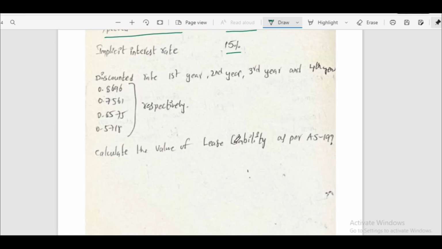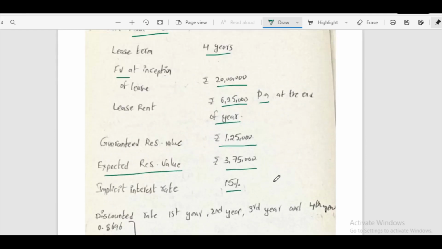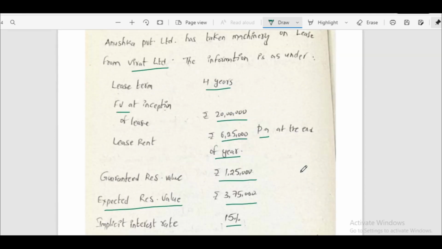We have to calculate present value of minimum lease payment or fair value. Whichever is lower is the lease liability as per AS 19. Present value of minimum lease payment. How to calculate present value of minimum lease payment?